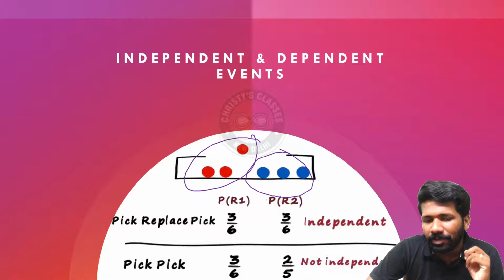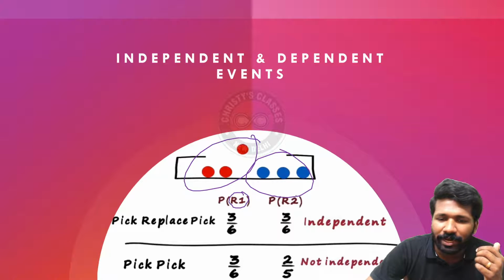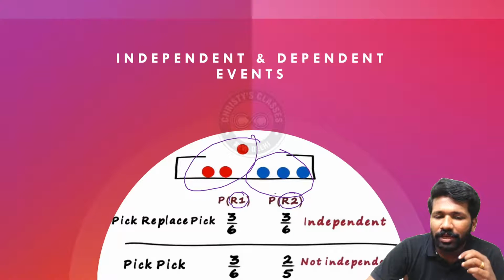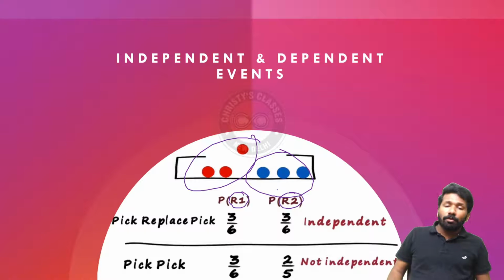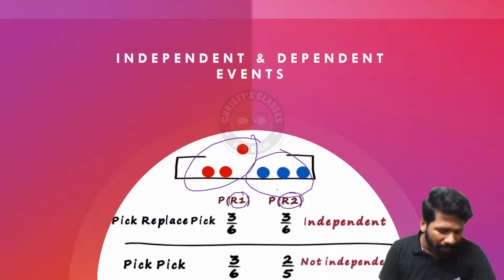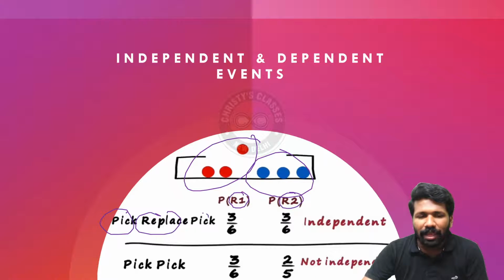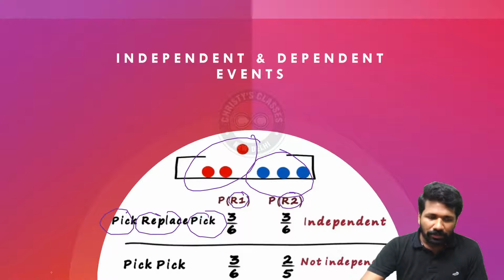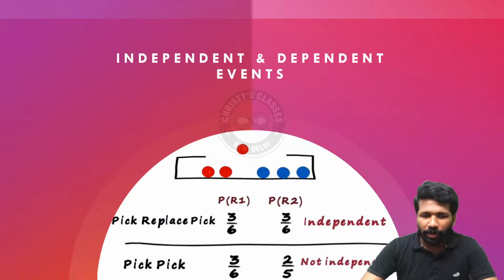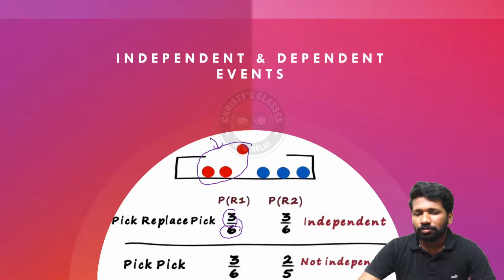So dependent and independent events. For example, if the question says what is the probability that both are red, if you replace the ball, you are picking 2 balls randomly. What is the probability that both will be red, if it is with the replacement? With the replacement means you pick a ball, you replace the ball and you again pick the ball. That means probability, I told you, is required outcome by total outcome. For the first one to be red, 3 is the outcomes where you get a red ball out of 6 balls, so 3 by 6.